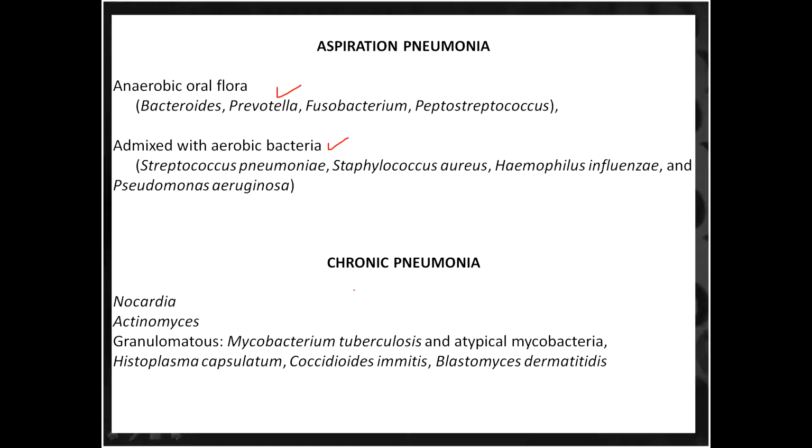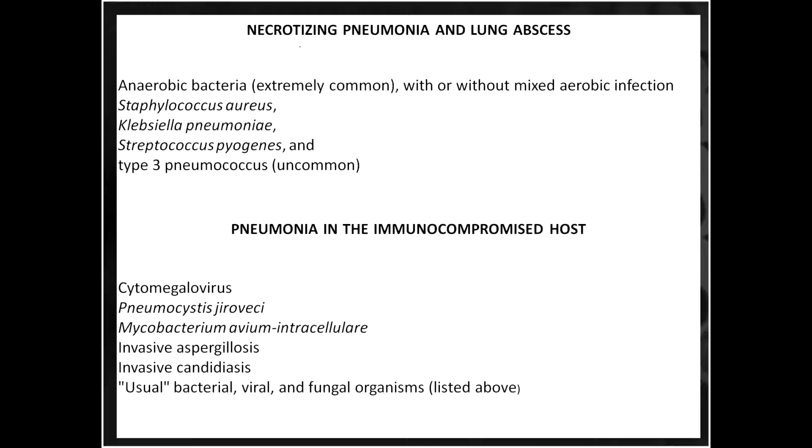In chronic pneumonias, the most important ones are Mycobacterium tuberculosis, Histoplasmosis, Coccidioidomycosis, Blastomycosis, Actinomyces, and Nocardia. Then we are going to talk about the sixth most important class, and that is necrotizing pneumonias, which is associated with lung abscess. The most common cause of necrotizing pneumonias are the anaerobic bacteria, and these could be mixed or without aerobic infections like Staph aureus, Klebsiella pneumoniae, and Strep pyogenes.